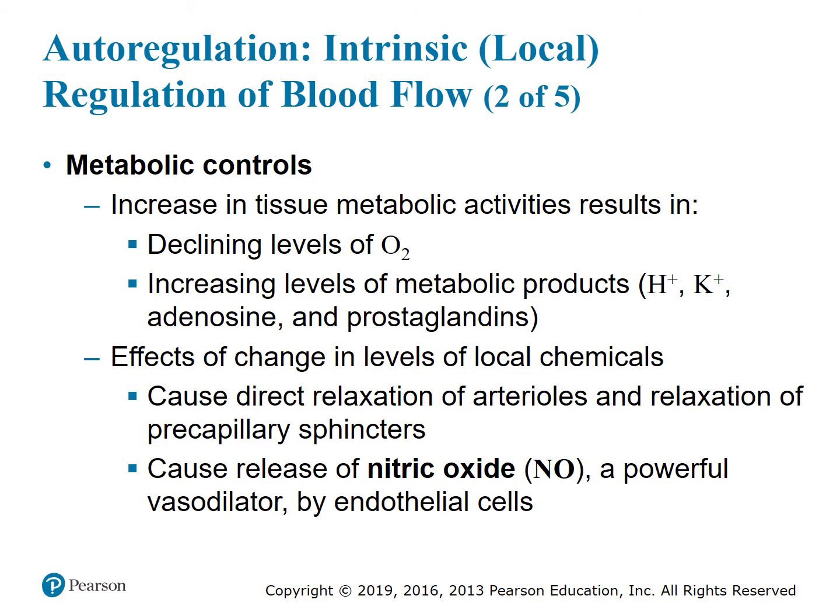So metabolic controls: an increase in tissue metabolic activity results in declining levels of oxygen and increasing levels of metabolic products such as H+, K+, adenosine, and prostaglandins. The change in levels of local chemicals causes a direct relaxation of arterioles and relaxation of precapillary sphincters, and it causes the release of nitric oxide, a powerful vasodilator, by the endothelial cells.